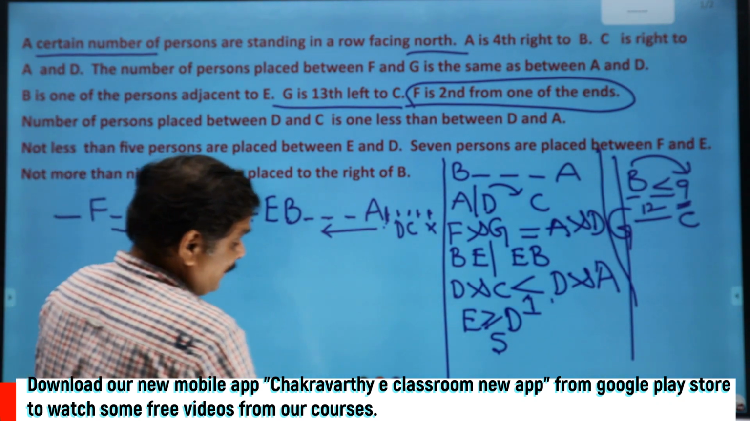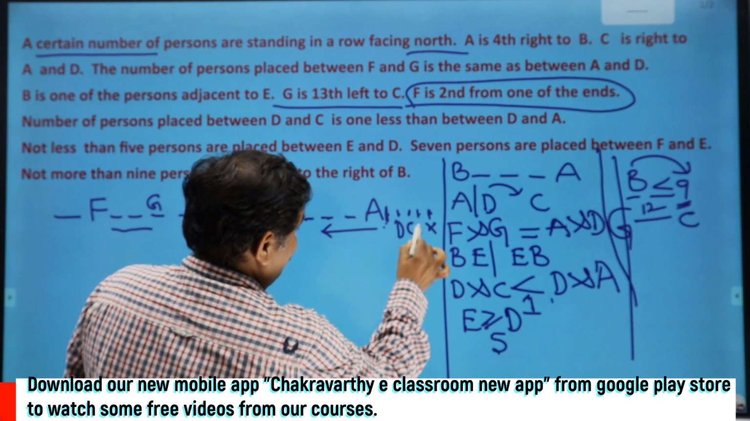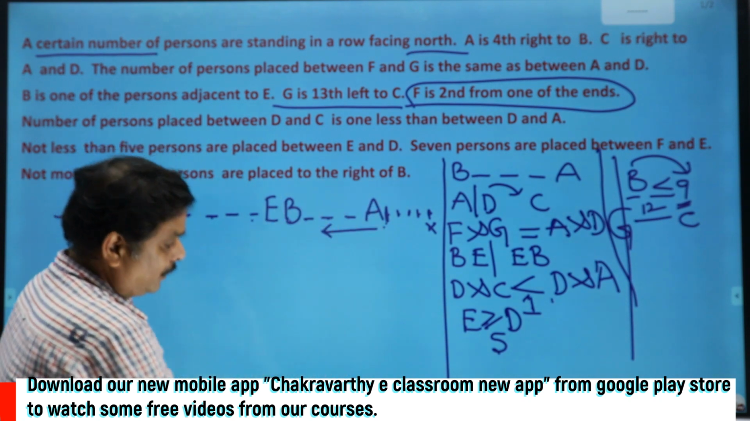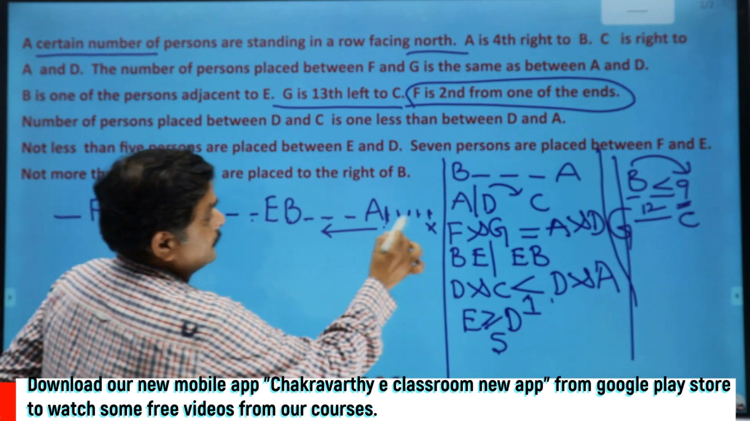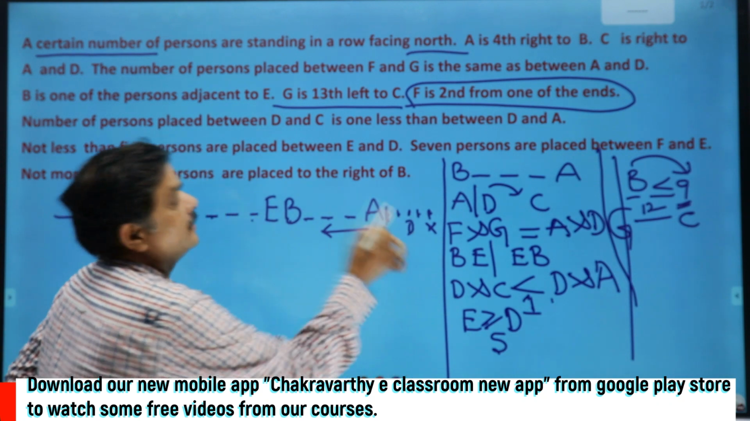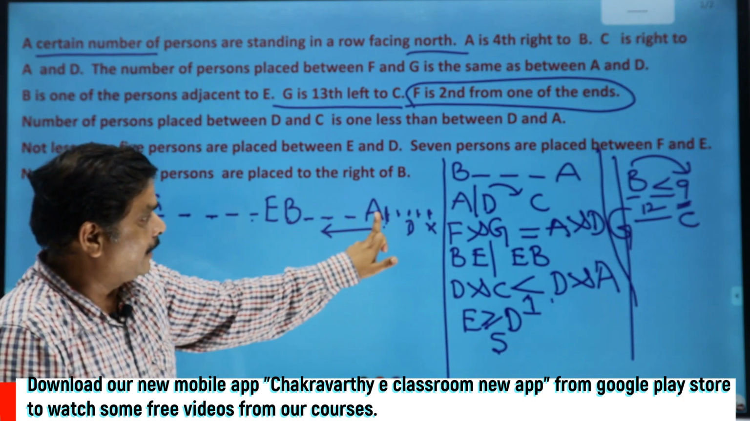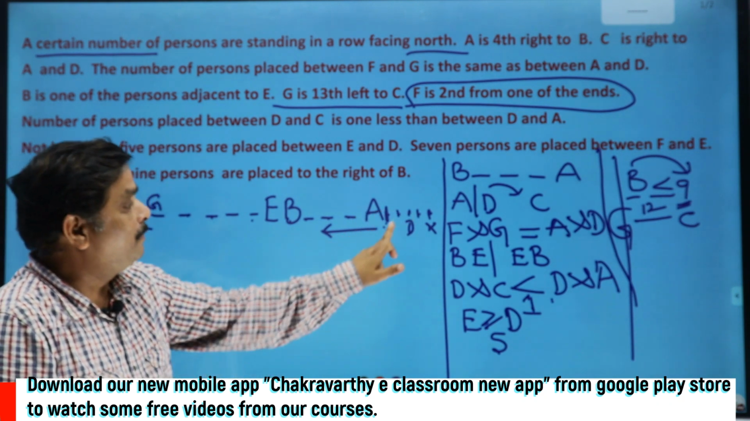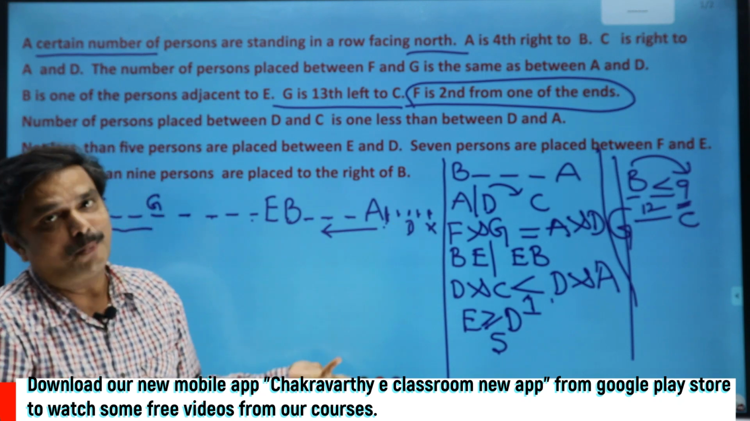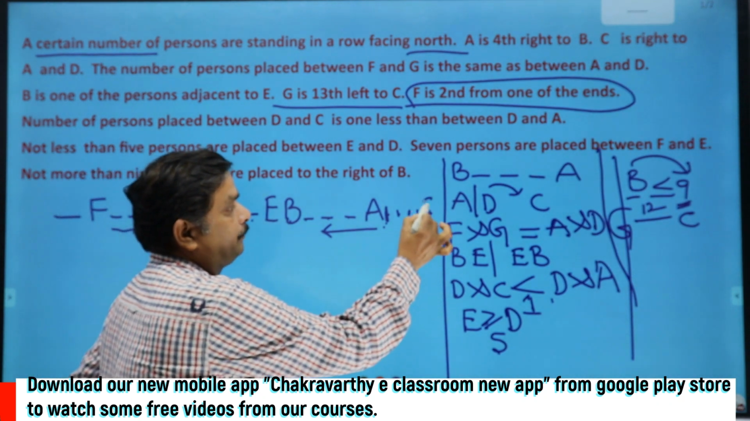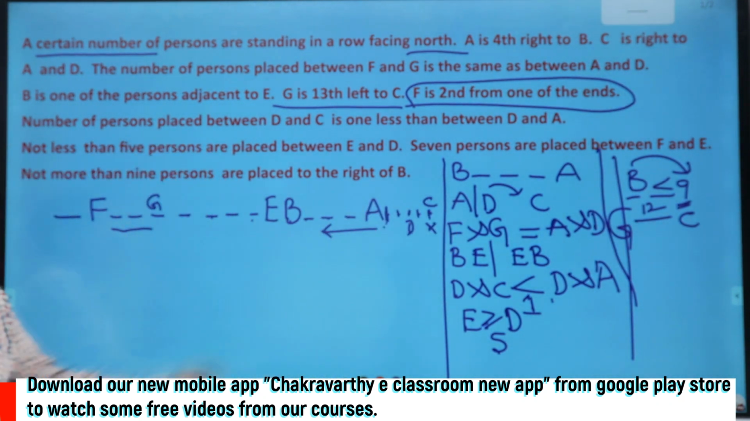What is the next place of D here? I cannot keep D here. I am just taking it out. Okay, this is gone. Now the next place is try D here at this place. If I keep D here, between A and D 2 persons are there. Then between C and D also there should be 2 persons. I cannot keep C on the left of D. Now this should be C. Now on the left of C, after 12 places, 13th place should be G.